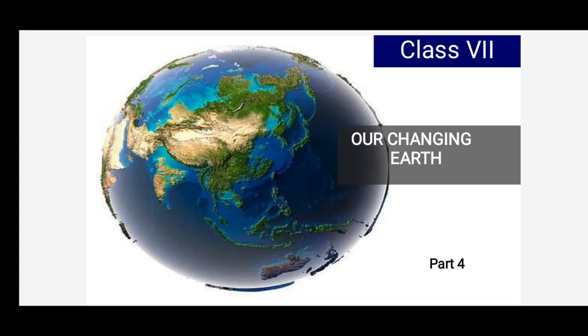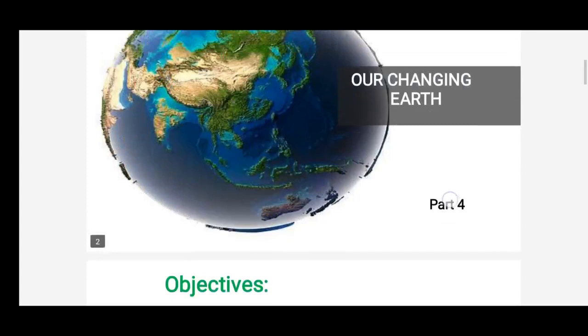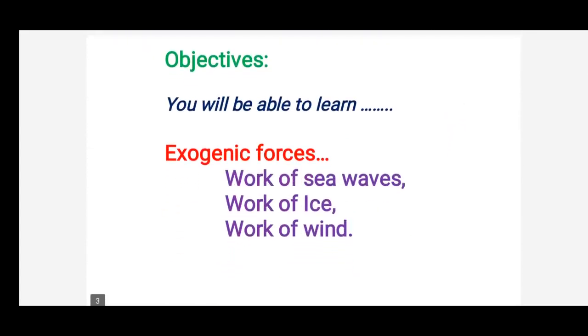Yesterday we discussed the work of rivers, children. What kind of landforms were formed with the help of the action of rivers? Yes, waterfalls, meanders, oxbow lakes, floodplains, levees and deltas. At the end of today's class, you'll be able to learn the leftover exogenic forces. Those are the work of sea waves, the work of ice and the work of wind. Okay, let's see in detail.